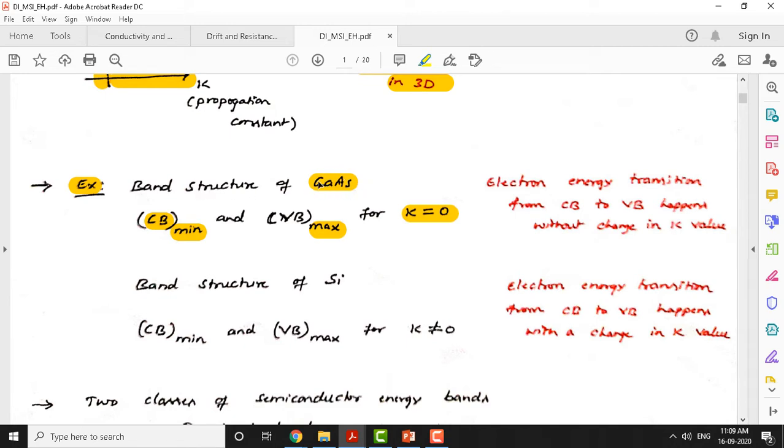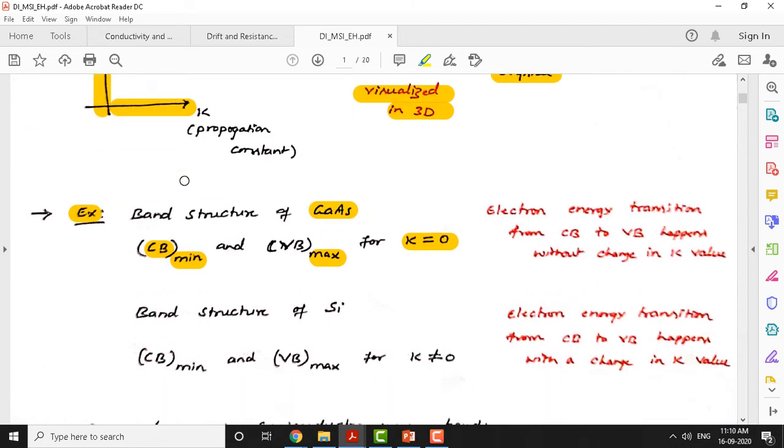So for gallium arsenide, if you plot the characteristics in the E-k diagram, we can see that the conduction band minimum energy level and the maximum energy level of the valence band occur at exactly k equal to 0. What do you mean by that?